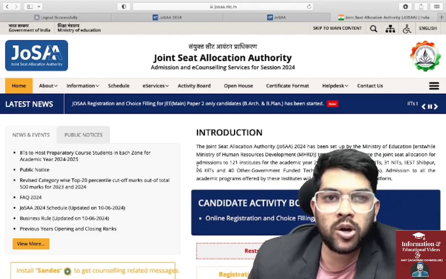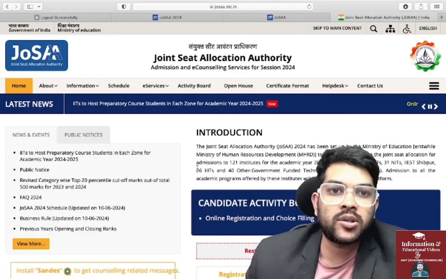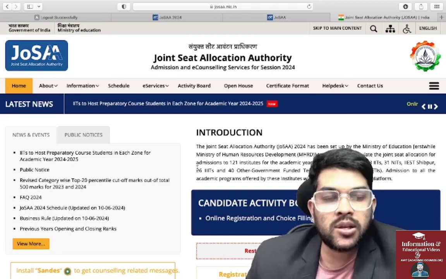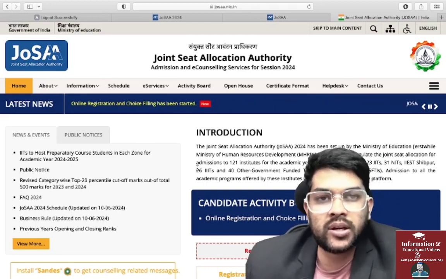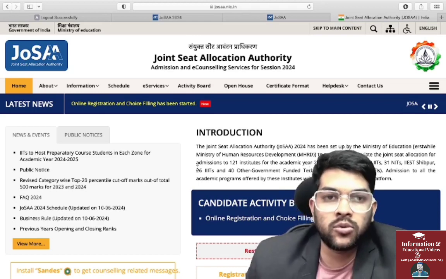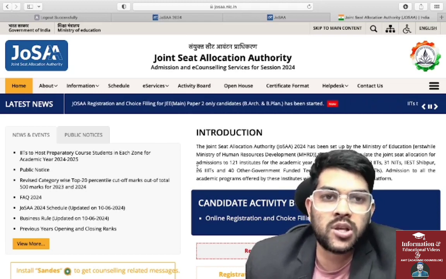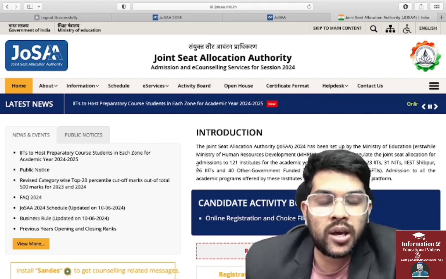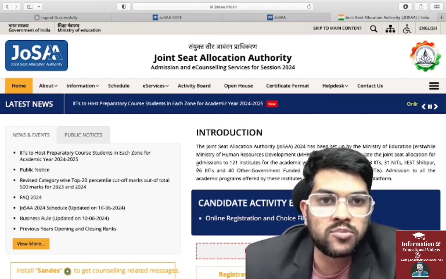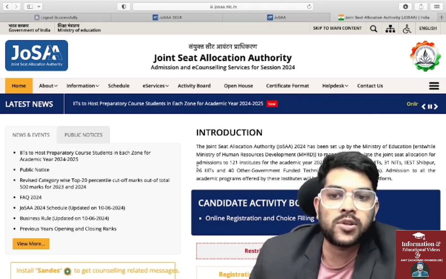You all have got mock allotment 1. Many of you haven't got the seat, so you have made changes, and up to 5 p.m. today, if you have made changes, they will be reflected in tomorrow's mock allotment 2. That is, mock allotment 2 will be done on the 17th around 12:30 p.m. They are punctual about the timing, so once they announce mock allotment 2, I will surely inform you.